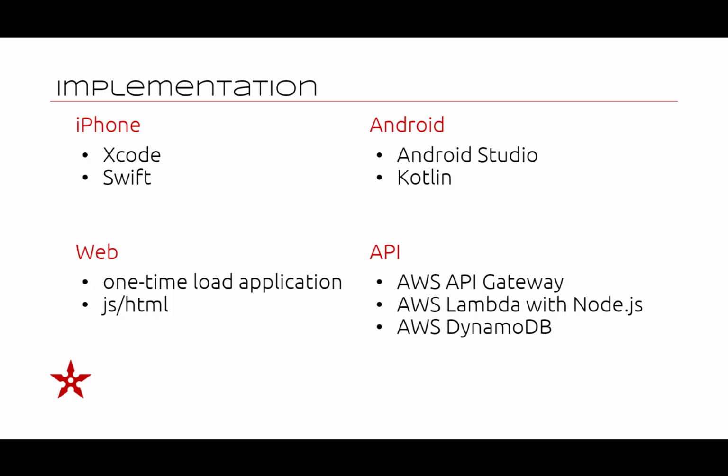And the final piece to the puzzle was the REST API we built with Node.js, and we used several AWS services including AWS API Gateway, AWS Lambda, and AWS DynamoDB. We selected these technologies because they were fast and scalable and would allow us to build a responsive application that's needed for this type of game.